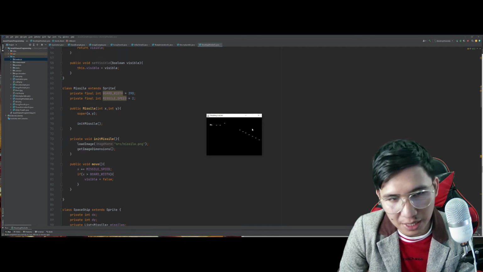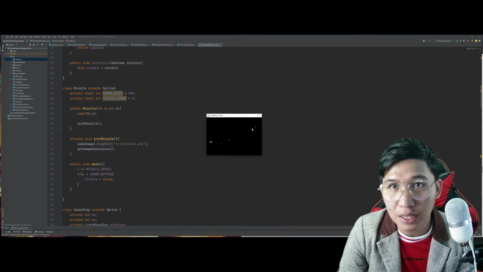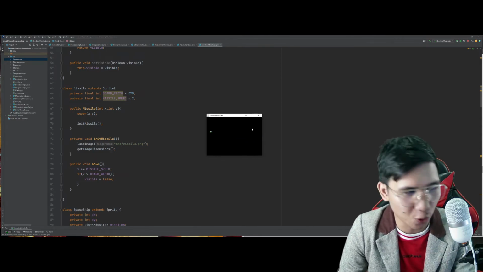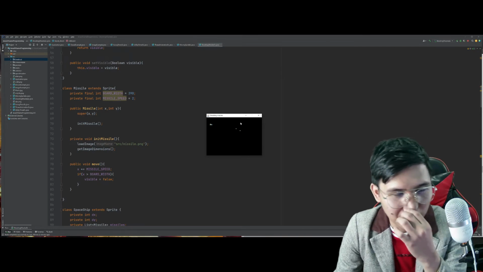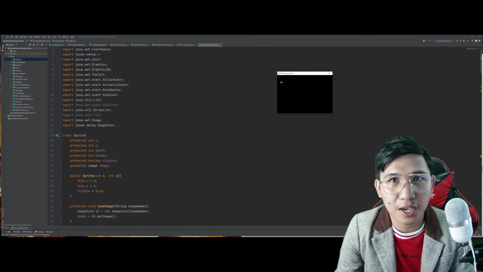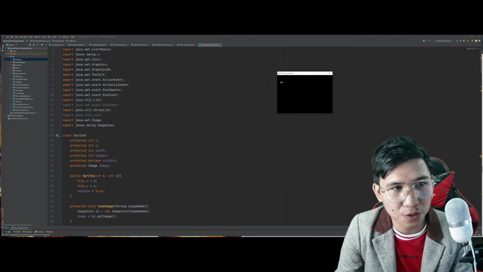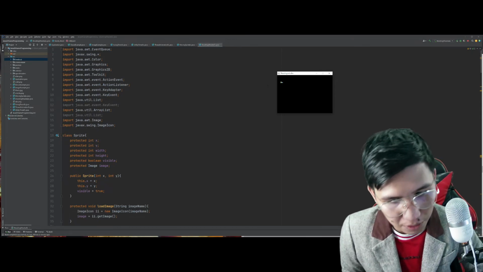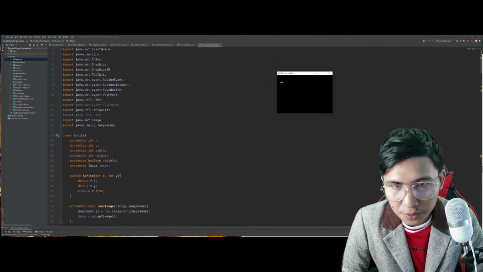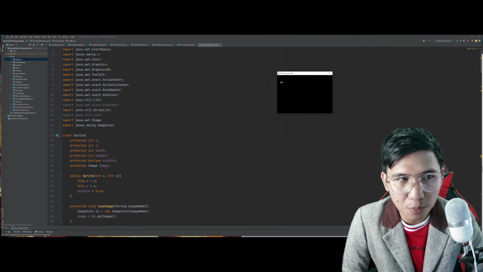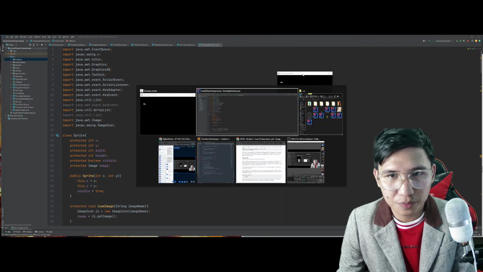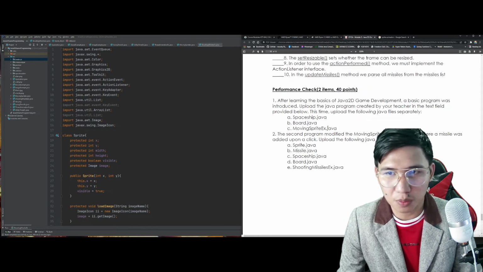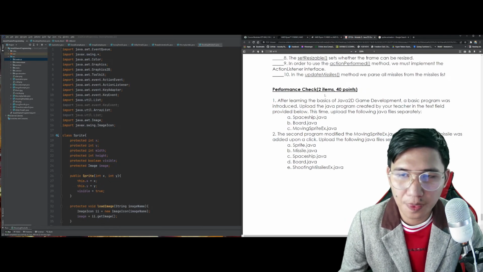So, in the next meeting, maglalagay na tayo dito ng kalaban. Maglalagay tayo dito ng kalaban na kapag yung missile dumikit sa kalaban, score agad yun. So, sige. Take this time to screenshot the following codes. And you have to make sure to do this on your own, especially kung hindi kayo nakasunod dito sa discussion natin today, because it's important for you to recreate this. Kasi lalabas yan sa activity natin for the performance. Check. Take note.